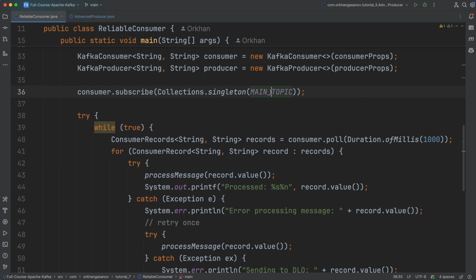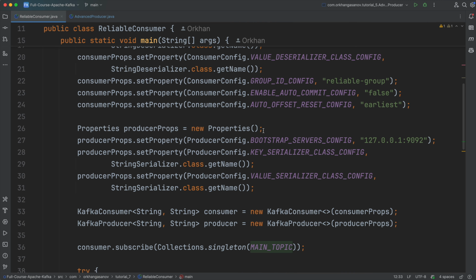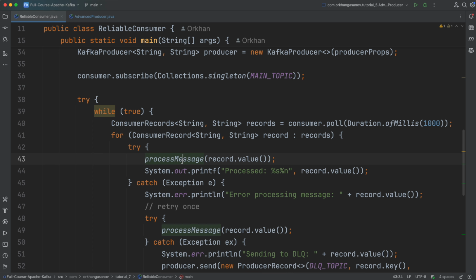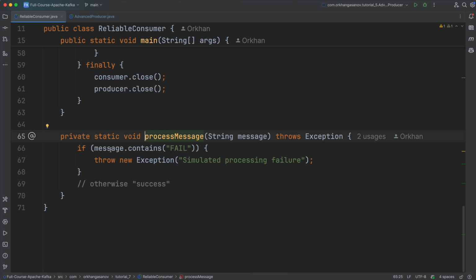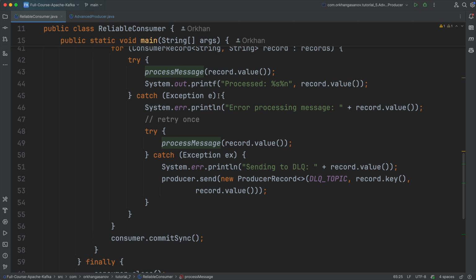So we have a main topic, let's call it payments, right? So we have here a topic that's called payments, where we are receiving the payments. And what we do is we are trying to process those messages. If those messages, let's say that they contain the word fail, in that case, what we do is we are simulating that, throwing an exception, and here we are catching those exceptions and we are retrying once, right? We're trying one more time. So we are catching that exception and we are trying to process one more time.